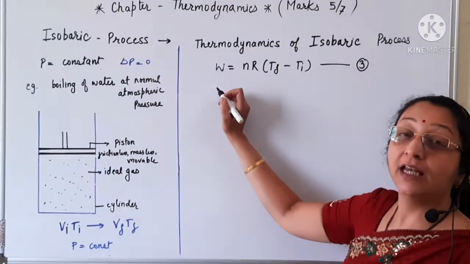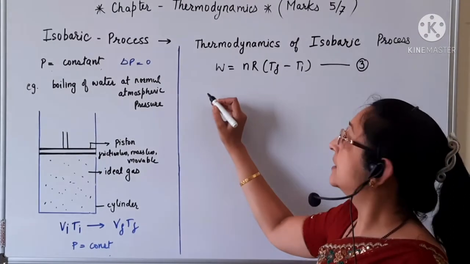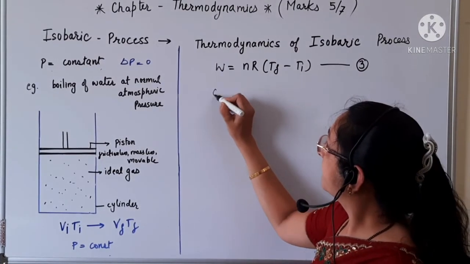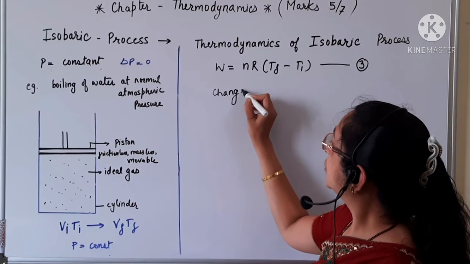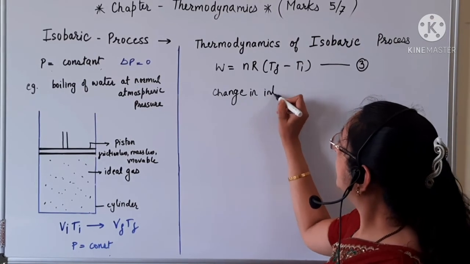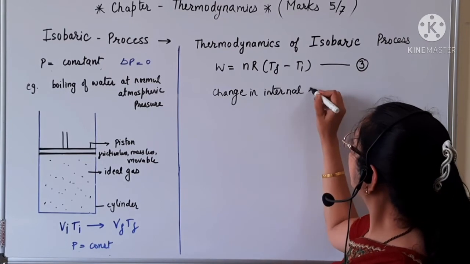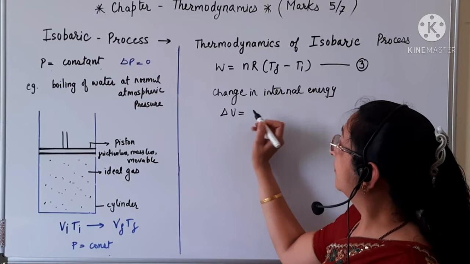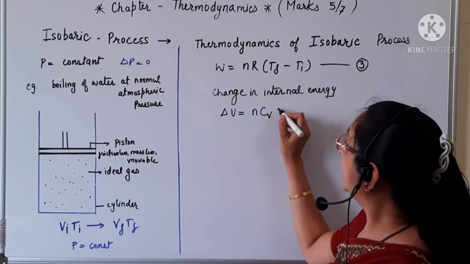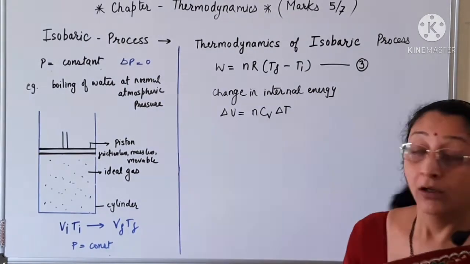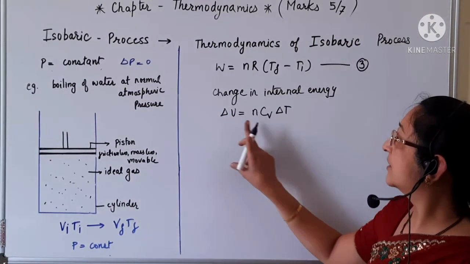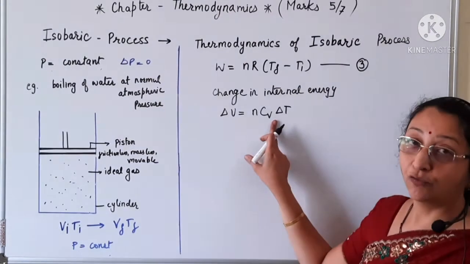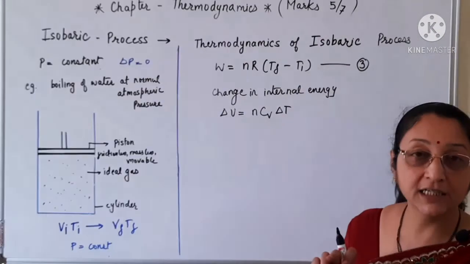As discussed in the initial lectures, the change in internal energy, delta U, is given by N Cv delta T. This delta U is the change in internal energy, N is the number of moles, Cv is the specific heat at constant volume, and delta T is the change in temperature.